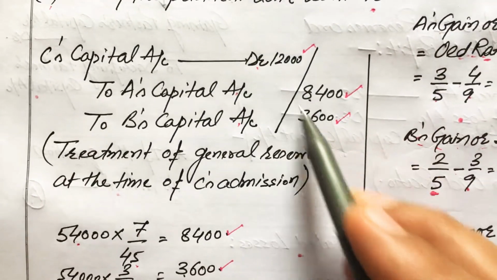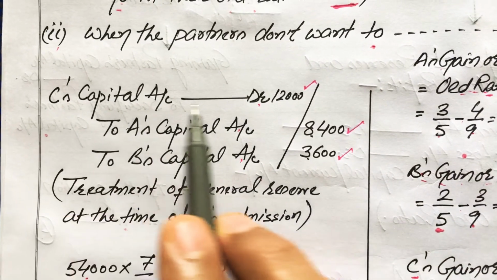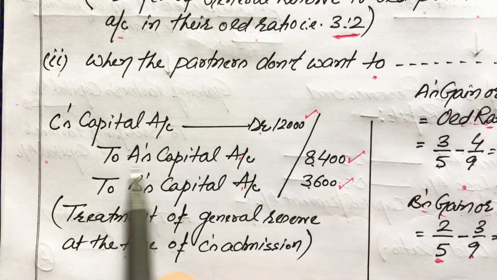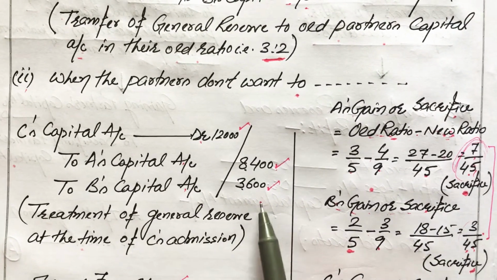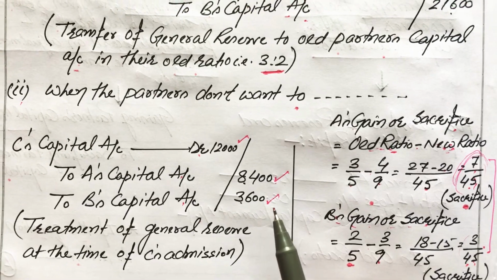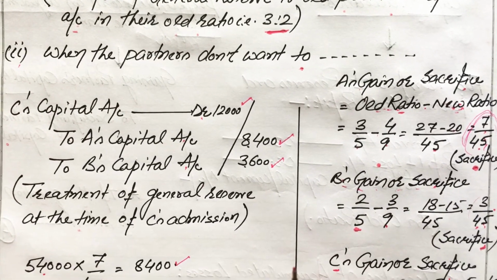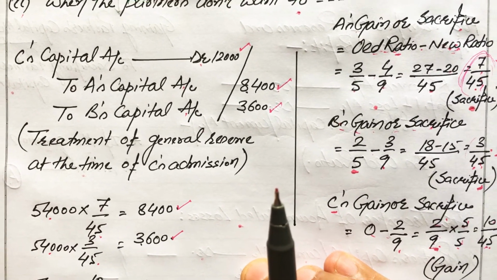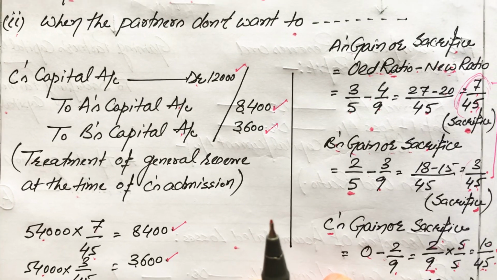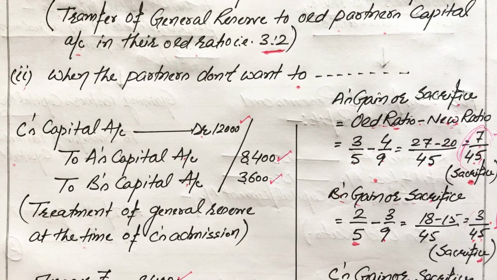So this way the entry will be gaining to sacrifice, and the final entry is C's capital account debit 12,000 to A's capital account 8,400 and to B's capital account 3,600. So this is the only question given in the book which represents the entire concept related to the treatment of general reserves and accumulated profits at the time of change in profit sharing ratio.